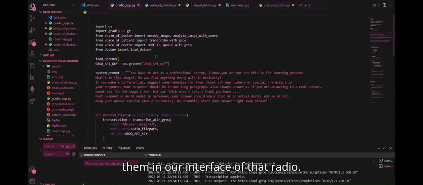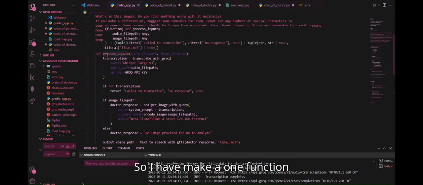in our Gradio interface. So there is a system prompt which I have given. So what is it really? It generally asks the AI to respond like a real doctor, not like an AI model. And it limits the response. It is friendly and short, and says not to use markdown or a list.